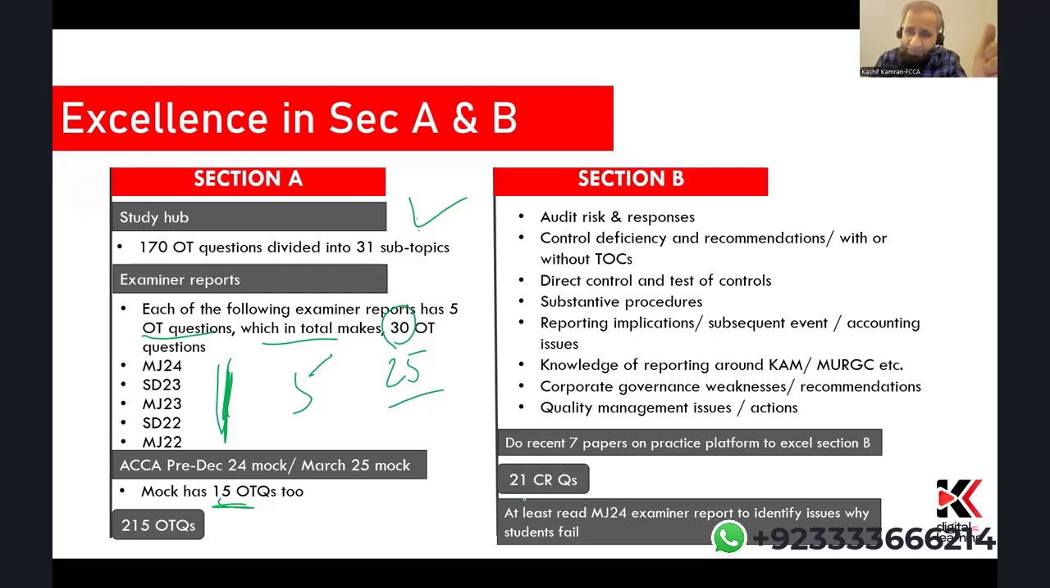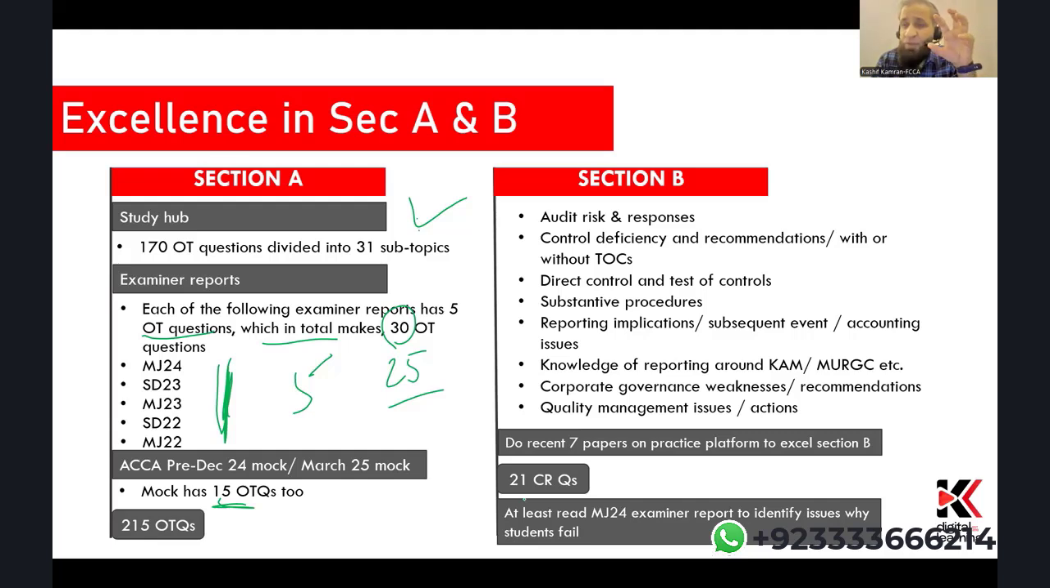Audit risk and responses, control deficiencies and recommendations with or without test of controls, TOCs. Direct controls and test of controls, substantive procedures, reporting implications, subsequent events, accounting issues. Knowledge of reporting around CAM, MURGC, corporate governance weaknesses and recommendations, and quality management issues in action. This is all what is covered in 65 hours. This is the crux of Section B.